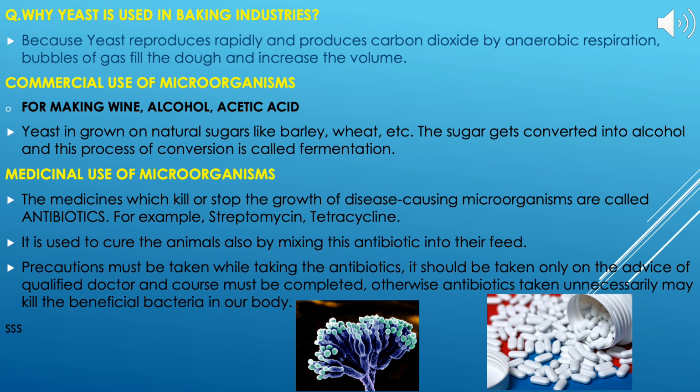Now coming to the commercial use of microorganisms. These microorganisms are used in making wine, alcohol and acetic acid. What happens actually? The yeast is grown on natural sugars like barley and wheat. The sugar present in that barley and wheat gets converted into alcohol, and this process of conversion is called fermentation. Sometimes the pulp of fruits is also used for this process of fermentation.